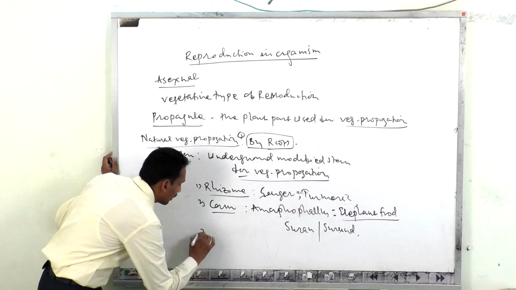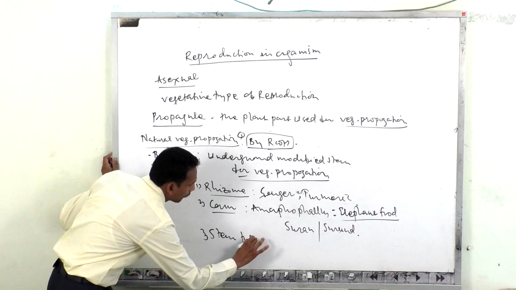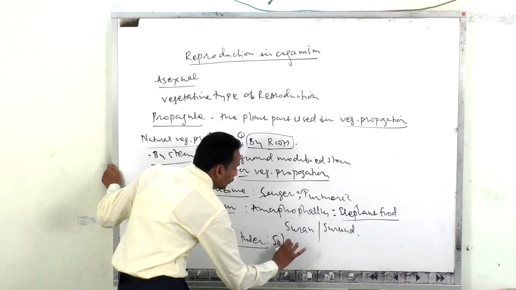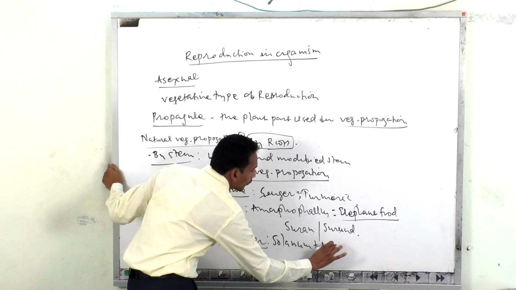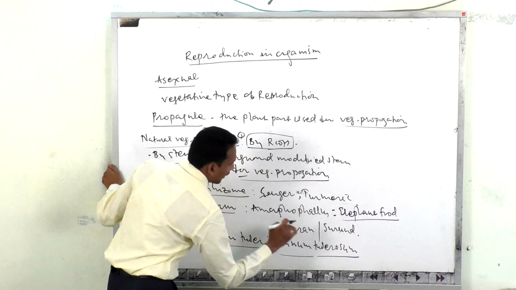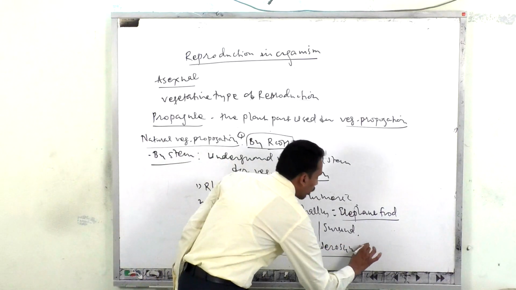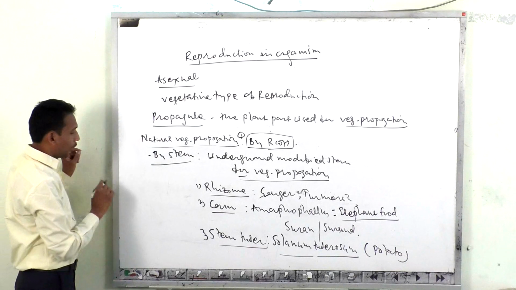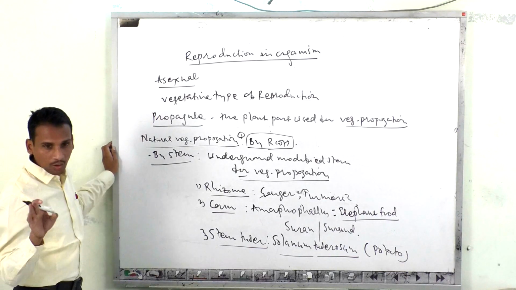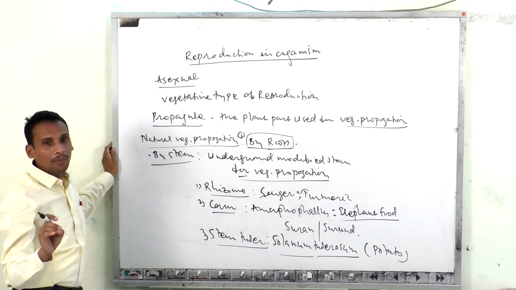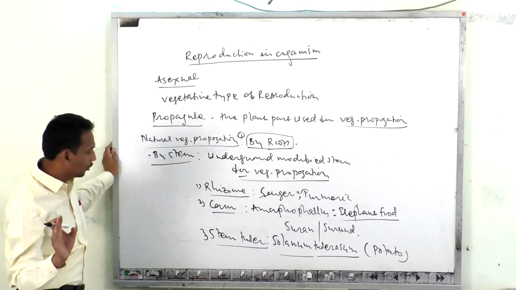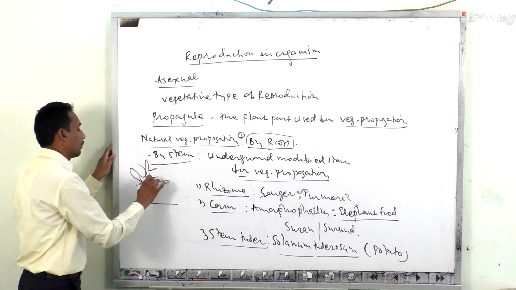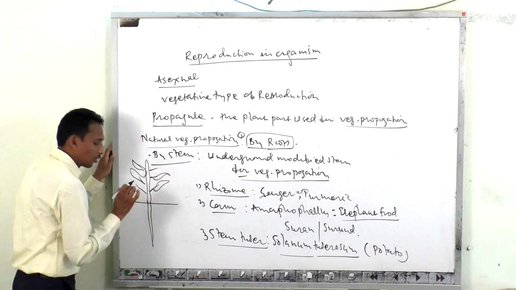The third kind is nothing but the stem tuber. The best example is Solanum tuberosum, that is also called potato. The potato is a modified stem. Suppose this one is the potato plant, with the aerial plant part here, and this one is the underground root, the taproot system.